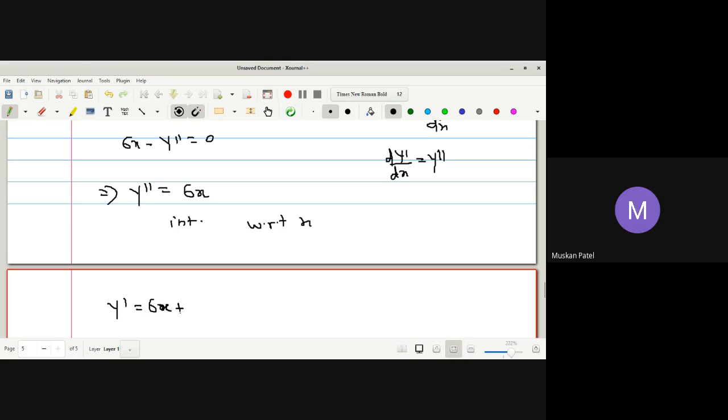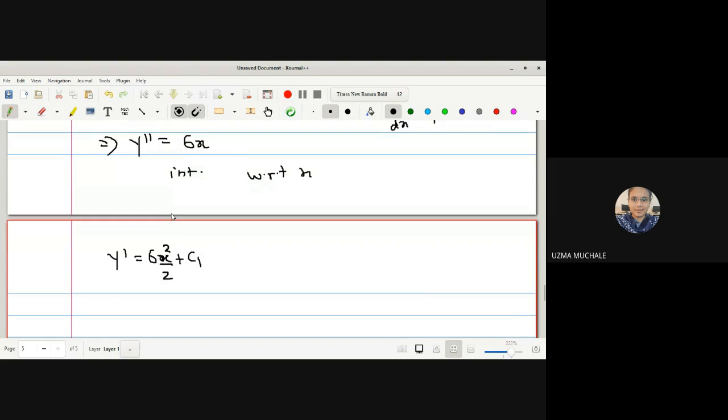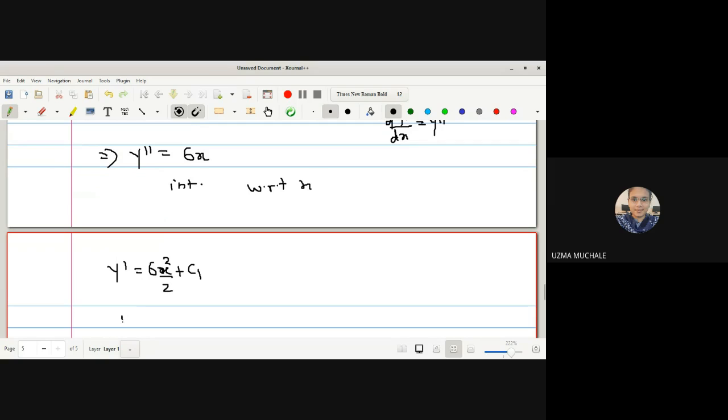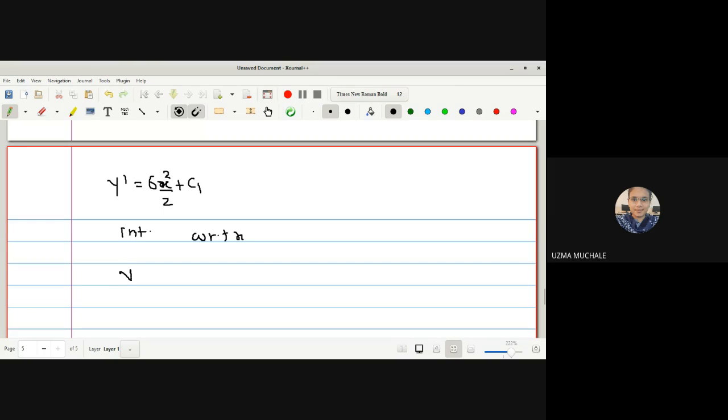6x plus say c1. First integration of 6x is 6x square by 2, right? Now again if you integrate with respect to x, integration of y dash will be y, and 6 by 2, 3, so x square will now be x cubed by 3 times... that gives x cubed plus c1x plus c2.